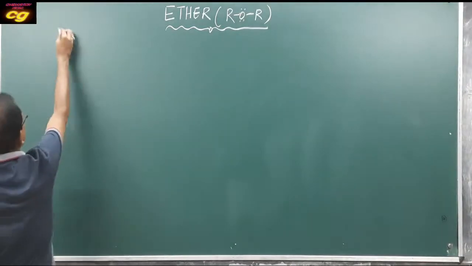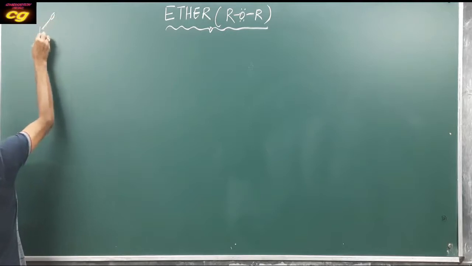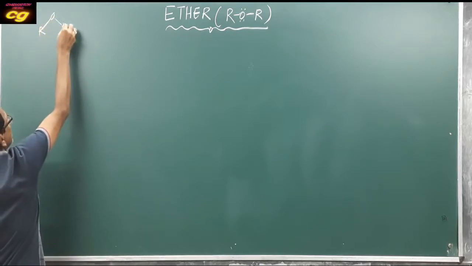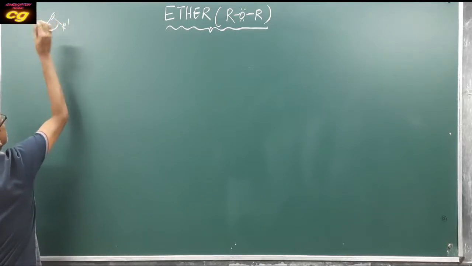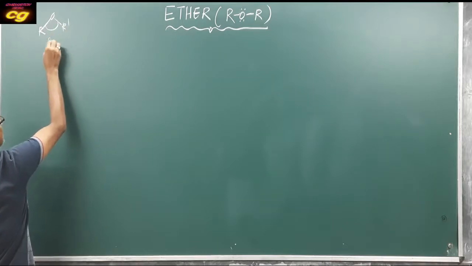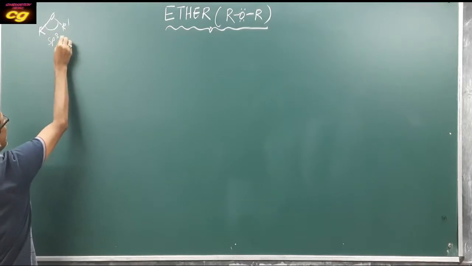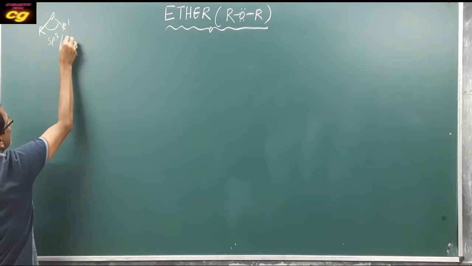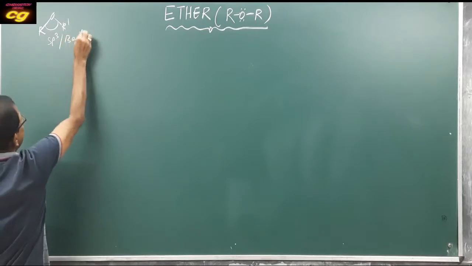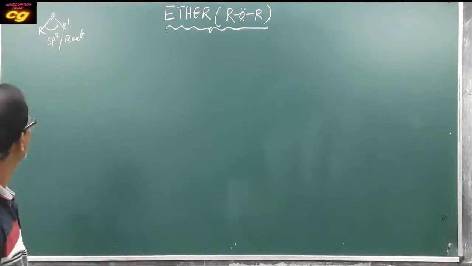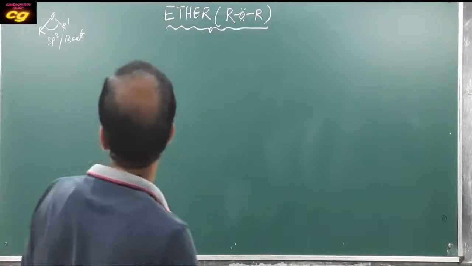You see ether, that is R-O-R, so this is your sp3 hybridization and the shape is bent. This is the concept.